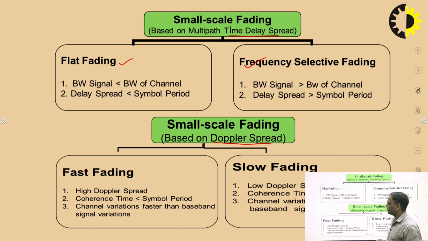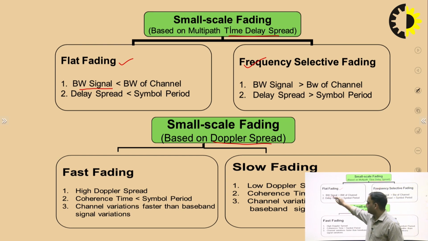So what are the conditions for the flat fading case? Here the bandwidth of the signal is less than the bandwidth of the channel, and in that case flat fading can occur, meaning all the components of the signal are virtually constant over the channel, which is the coherence bandwidth, right?